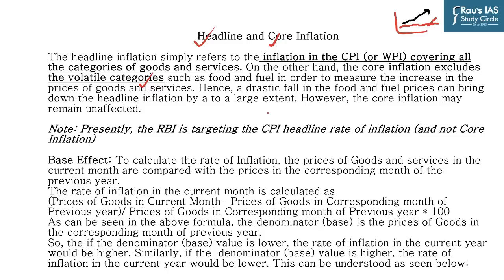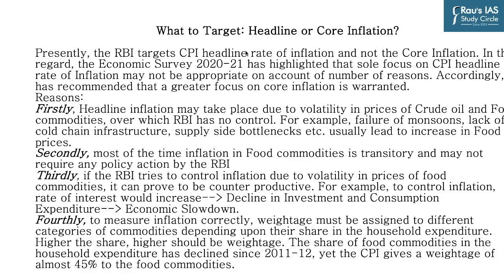And so a drastic fall in food and fuel prices can bring down the headline inflation by a large extent. However, the core inflation may remain unaffected. So don't get confused: RBI right now is targeting the CPI headline rate of inflation, which is the complete CPI and not the core inflation. Now, a debate which has cropped up in the last 2 years is what should actually be targeted by RBI, whether it is headline, which is what RBI is doing right now, or whether it should resort to targeting core inflation, which is the normal trend. And in this regard, the Economic Survey has highlighted that the sole focus on the CPI headline rate of inflation may not be appropriate on account of a number of reasons.